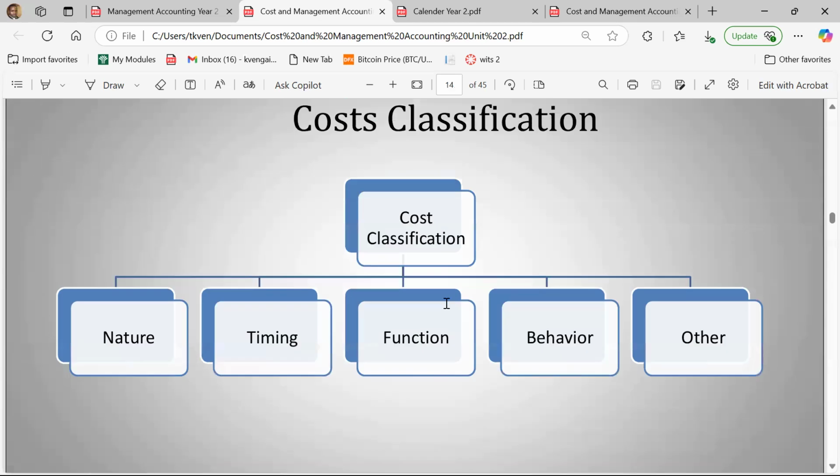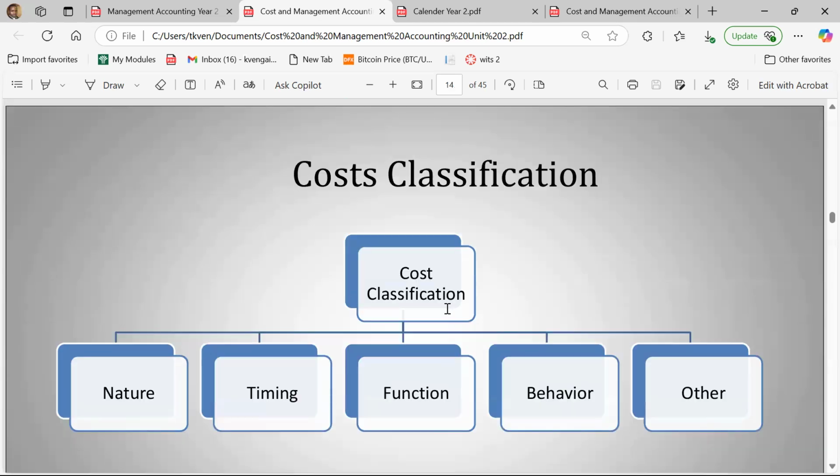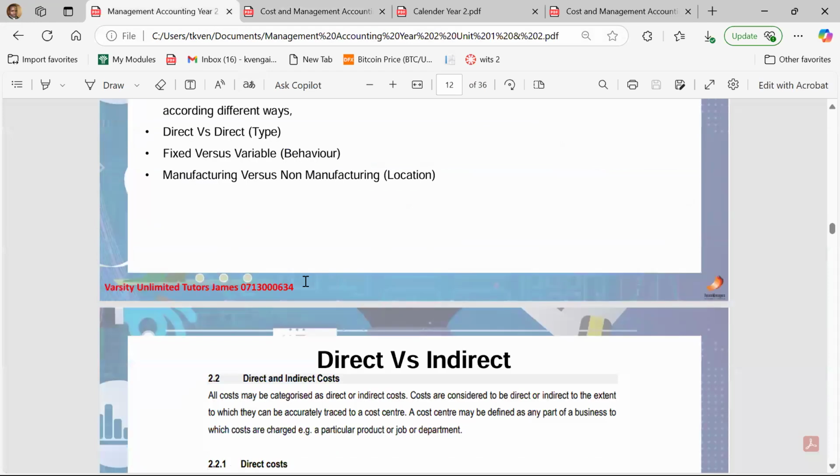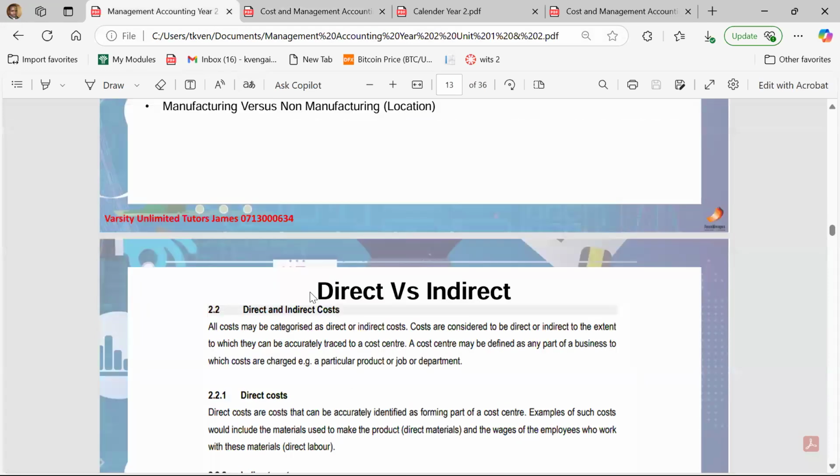So now I want us to talk about the important part. I'm going to do this for the next maybe 20 minutes and then we are done for the day, right? So classifying costs. Like I said, we're going to first talk about the three major classifications of costs, right?